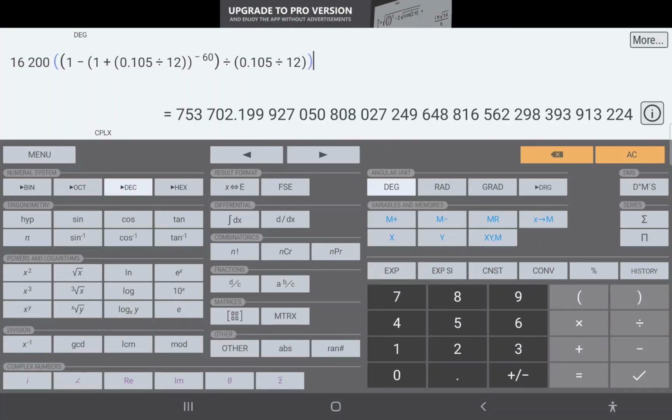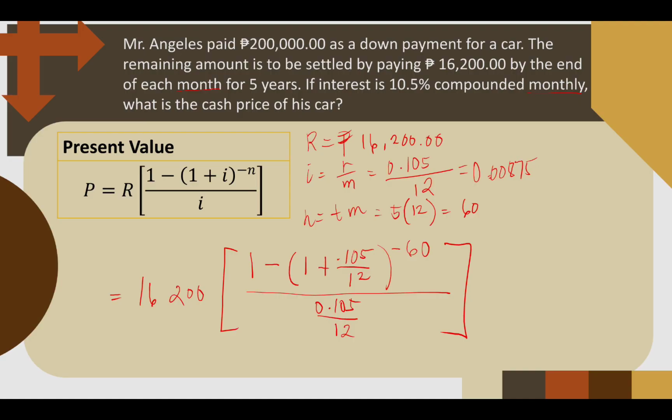I don't usually round off the values kasi nagbabago yung value niya. Since we are talking about money here, it should be exact, supposedly. So the total value that we have is 753,702.20. So this is just the present value of